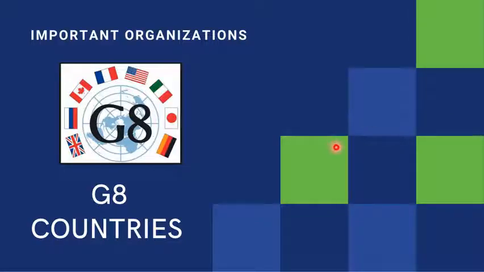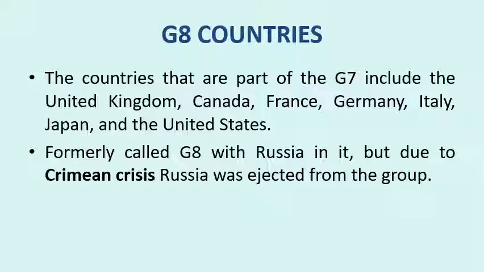So we'll discuss what G8 is. It is very easy. G7 plus 1. It means the countries that are already part of G7, and there is one more country added to G7, that is G8. So the one country that is added is Russia. So G7 plus 1 is Russia.